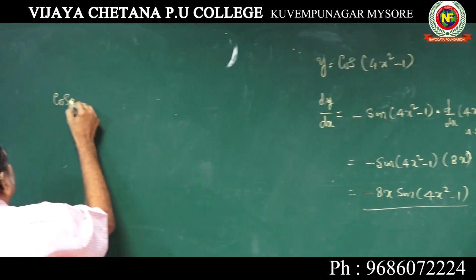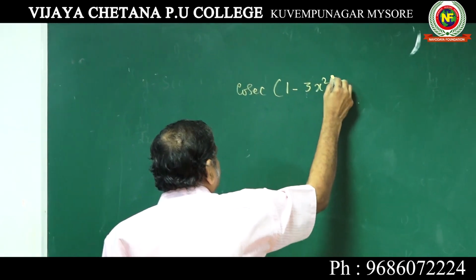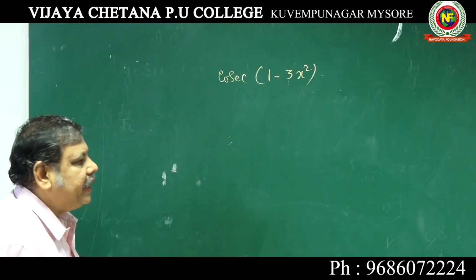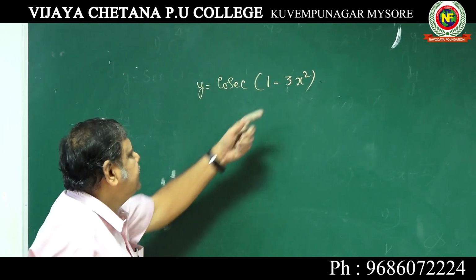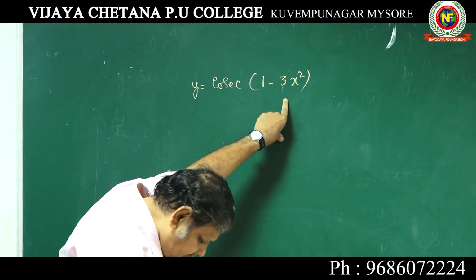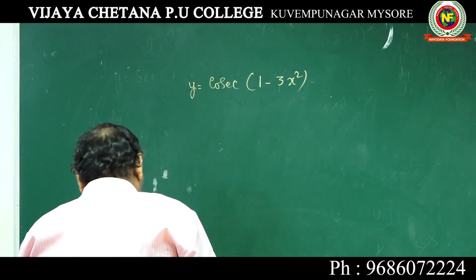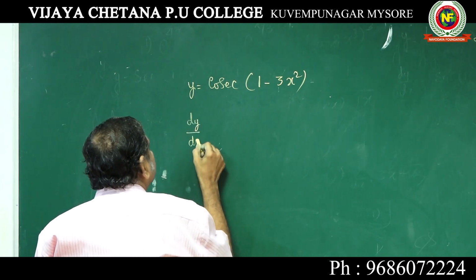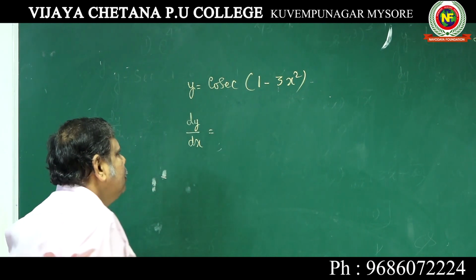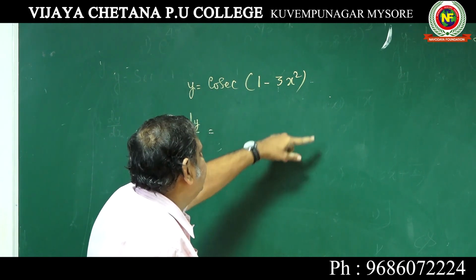Cosecant 1 minus 3x square. Take it as y, and this is x, cosecant x. So when you differentiate cosecant x, write dy by dx is equal to minus cosecant x cot x.